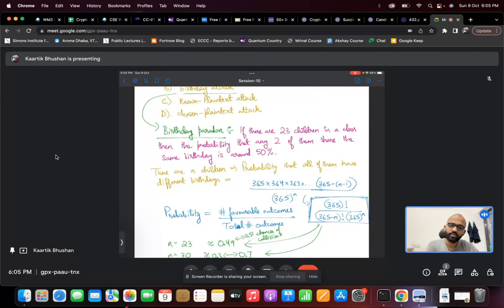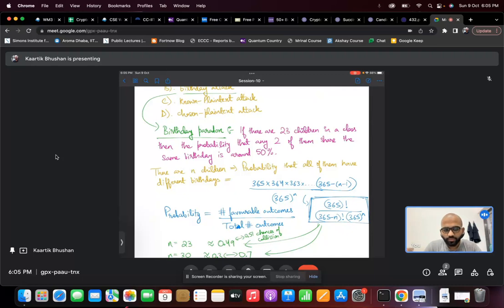Similarly, for the third child, there will be 363 options, and for the nth child, there would be 365 minus (n minus 1) options, because n minus 1 children have been assigned birthdays. So this is the total number of favorable outcomes.